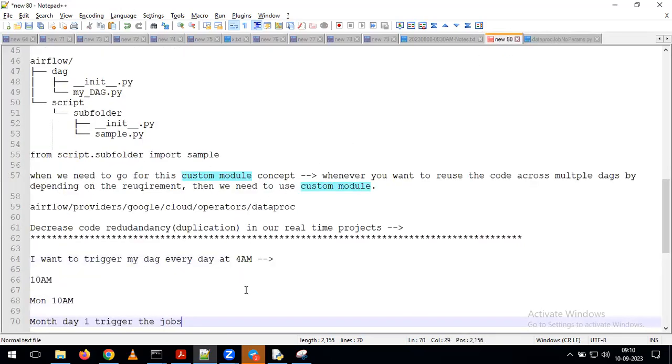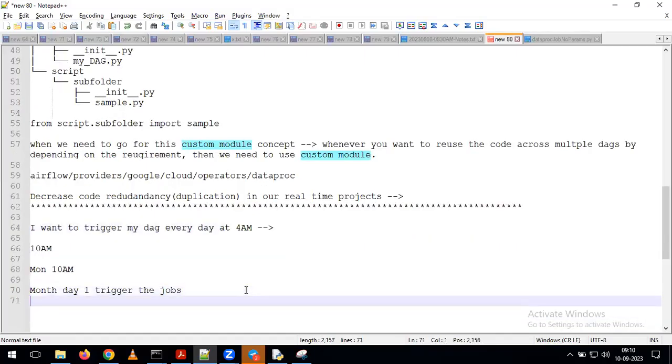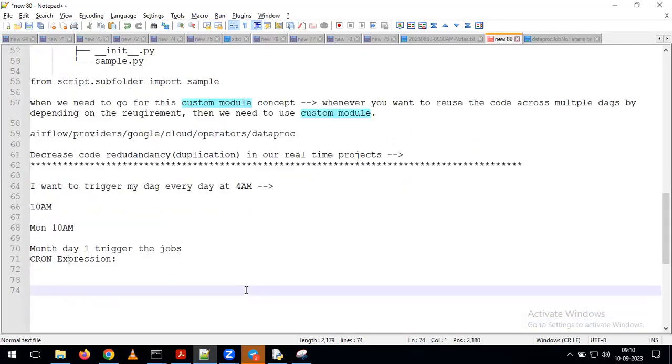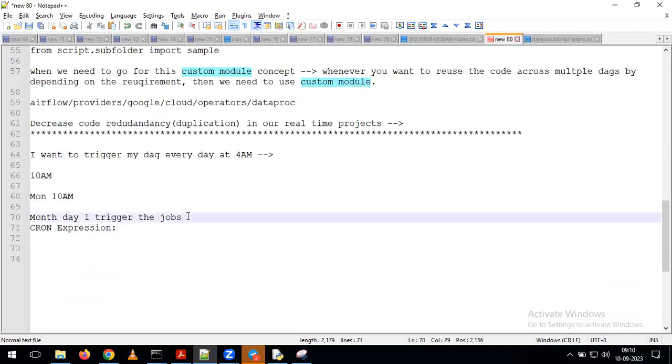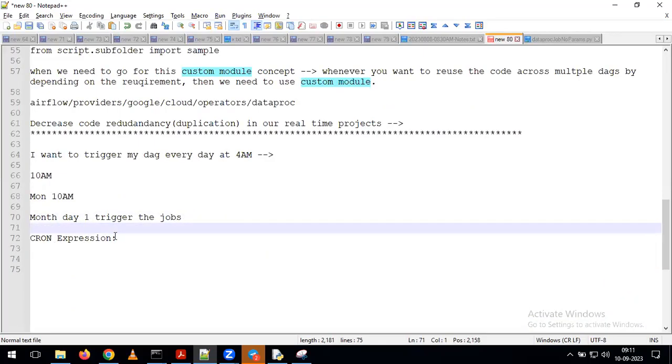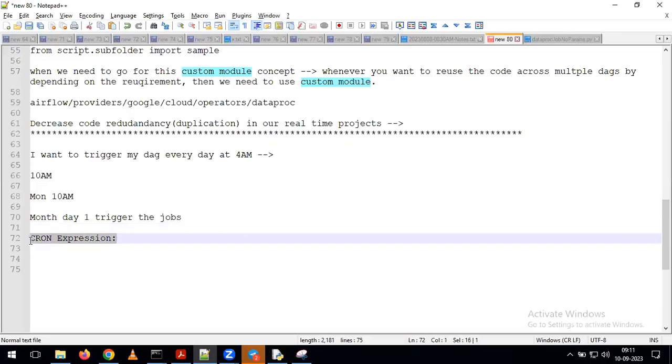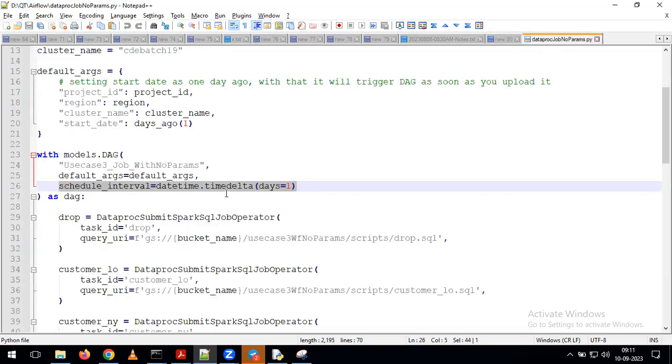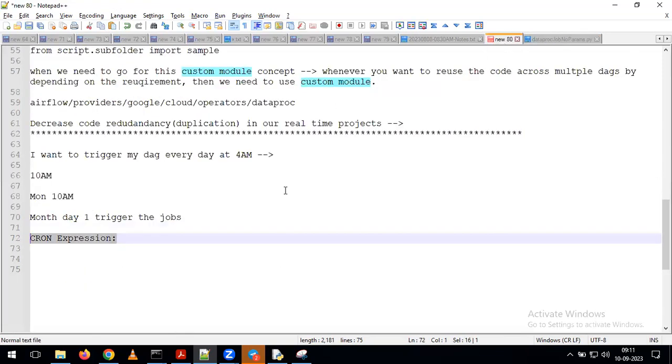Whenever you want to trigger the job at a particular time, we have to define a cron expression. With the help of the cron expression, you can define when you want to trigger the job, at what time, at what minute. All this information can be defined using the cron expression. Whenever you want to run daily at a generic time, we can give a statement like this. But if you want to trigger the job at a particular time interval, within the DAG we have to define the cron expression.